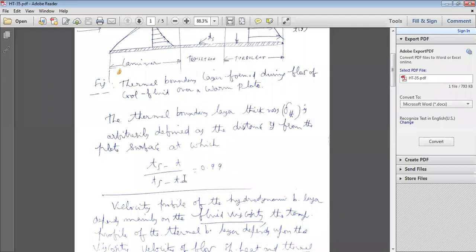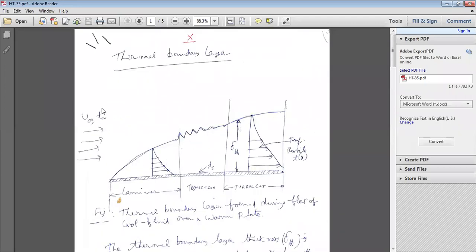Ts is the surface temperature. What is T free stream? That is the temperature of the fluid. Whenever there is a hot plate and the fluid is flowing with velocity u free stream, a hydrodynamic boundary layer will be formed.